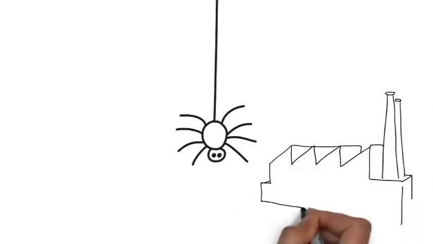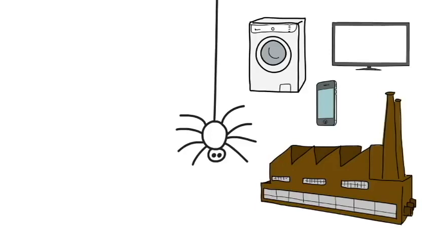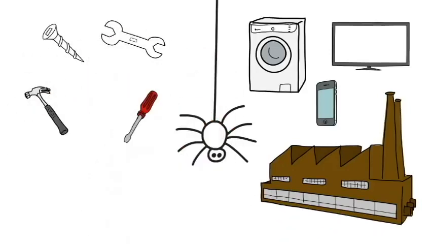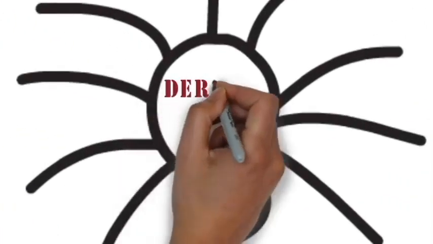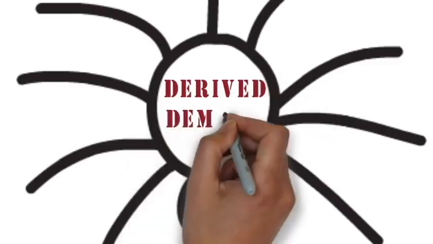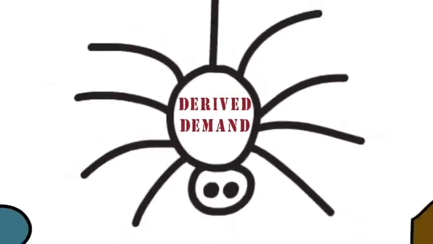Say you own a factory and produce washing machines, TVs and cell phones. These products cannot be produced without the factors of production like screws, hammers, etc. Hence, the demand for screws and hammers is because of the need to produce a final product like a washing machine. Demand for such goods which are demanded indirectly for producing final consumer goods is referred to as indirect demand or derived demand.